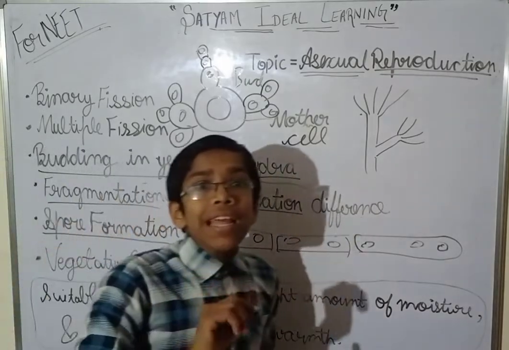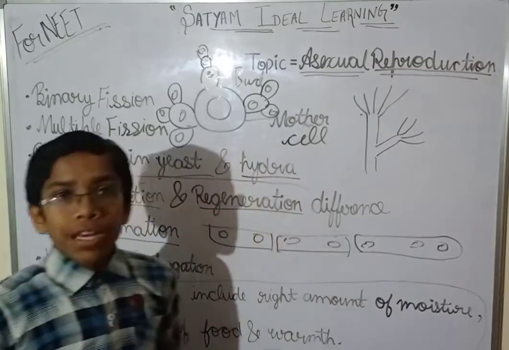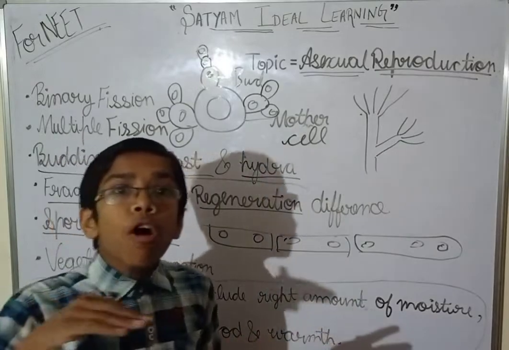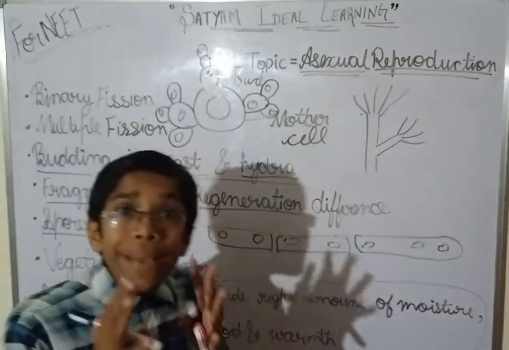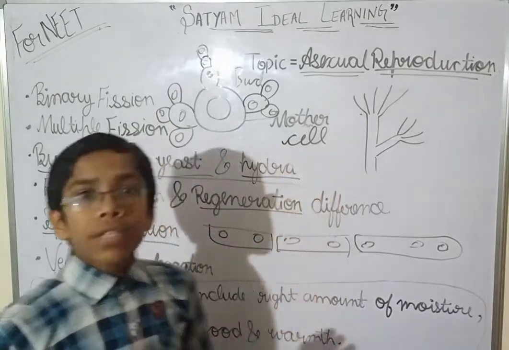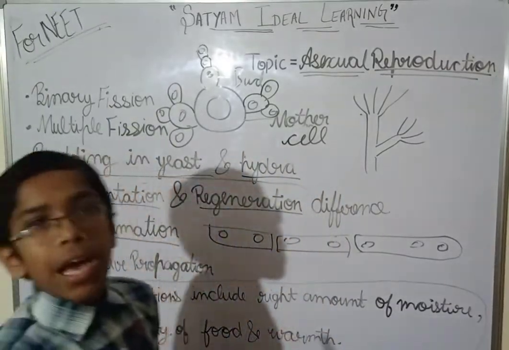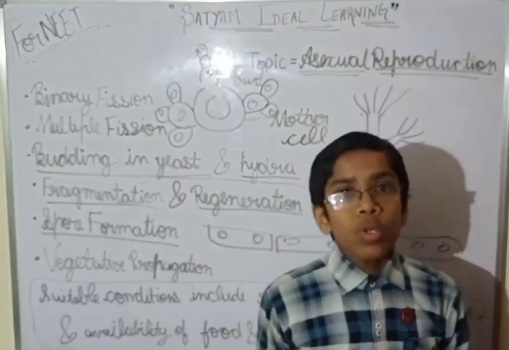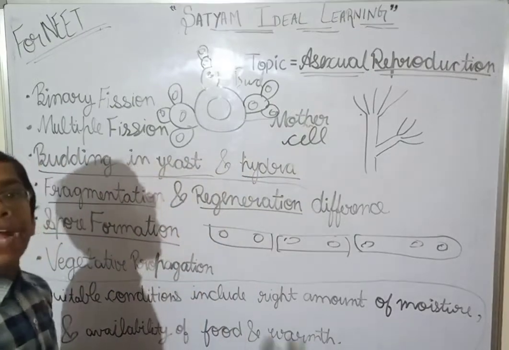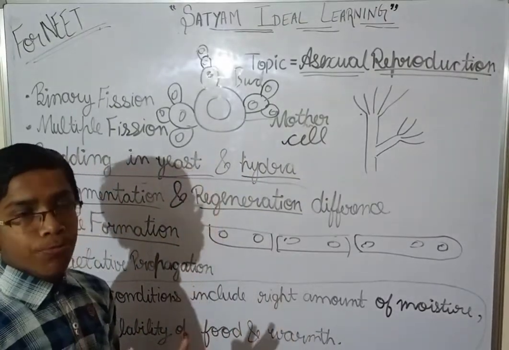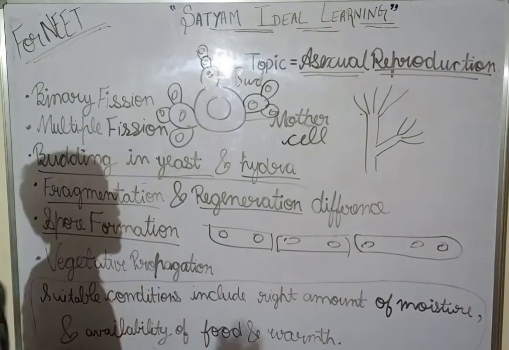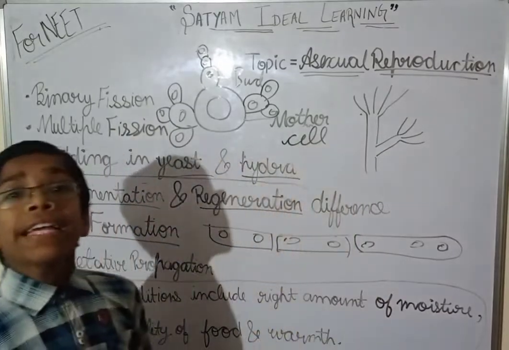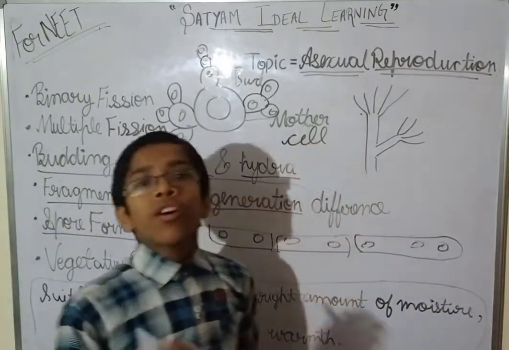Spores can be motile as well or non-motile. Motile means capable of movement, and non-motile means incapable of movement. Okay. So spores are very tiny structures which can be motile or non-motile. They are very light. They can float in the air or water.